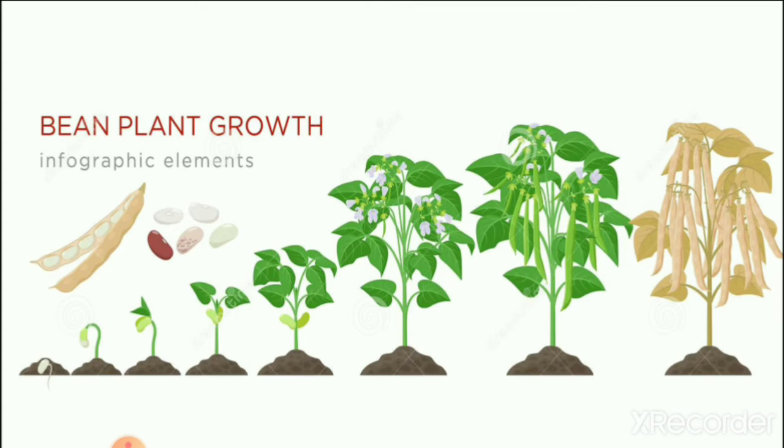The plant dries and we take out the seeds of the plant. There are different types of kidney beans available. So you can see here the growth of the kidney bean plant. We also eat green kidney beans and we eat dry kidney beans.